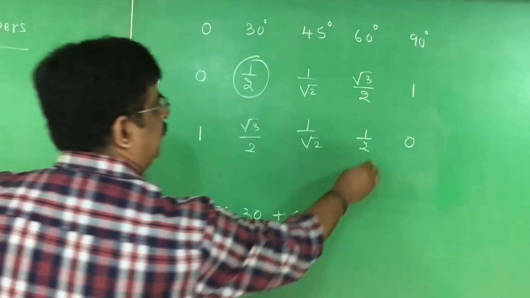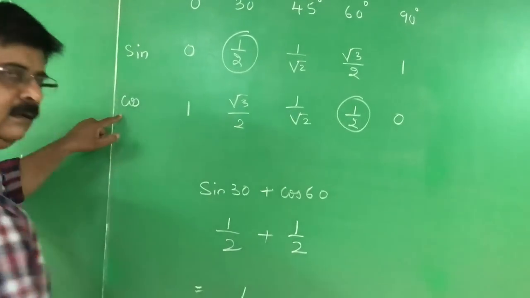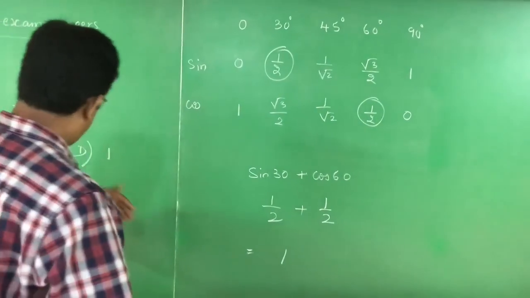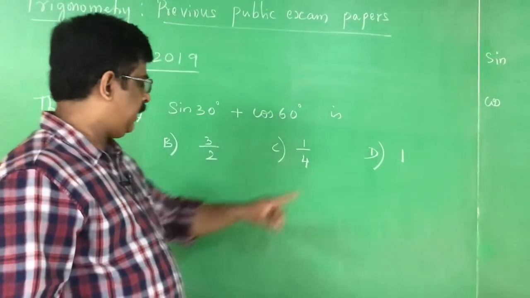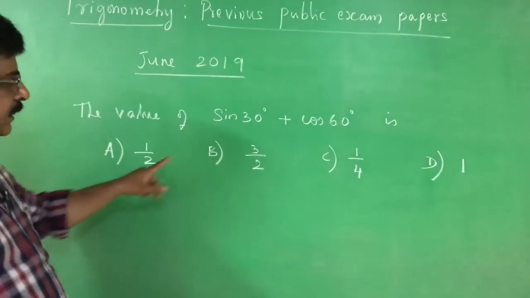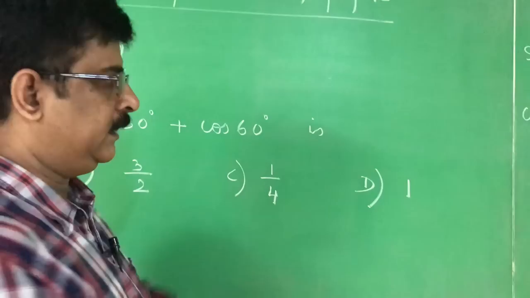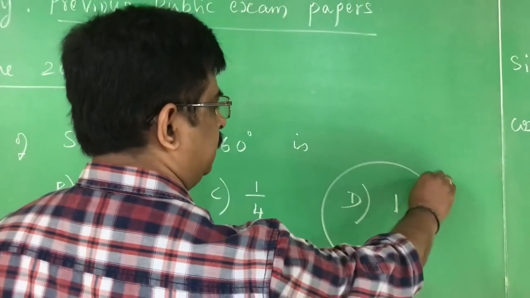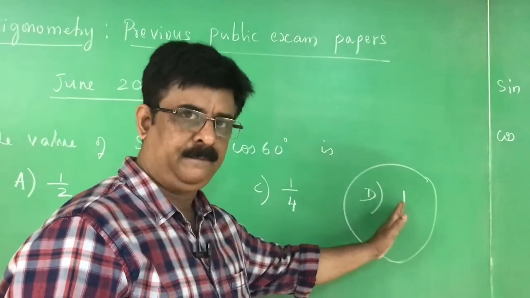Cos 60 is half. Half plus half is 1. Therefore, the value of sin 30 plus cos 60: is it half? Is it 3 by 2? Is it 1 by 4? Is it 1? Yes, it is 1. Therefore the answer is D. Don't remember it as D, remember it as 1. The answer is 1.